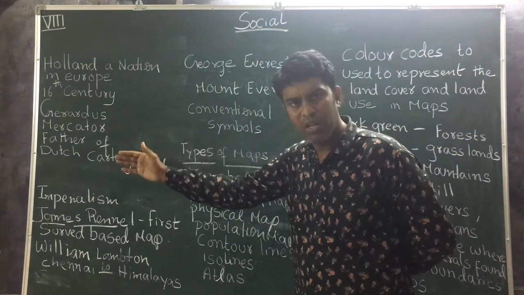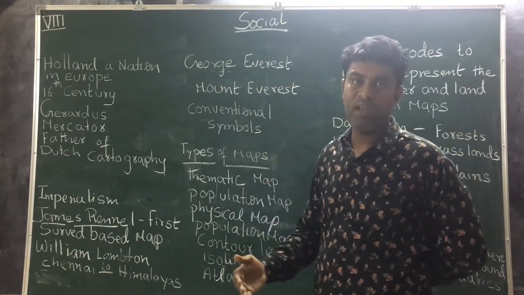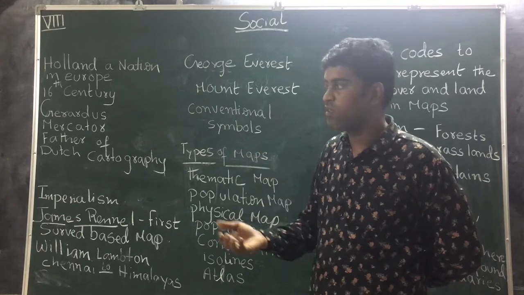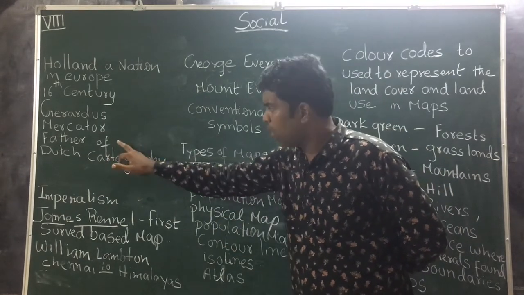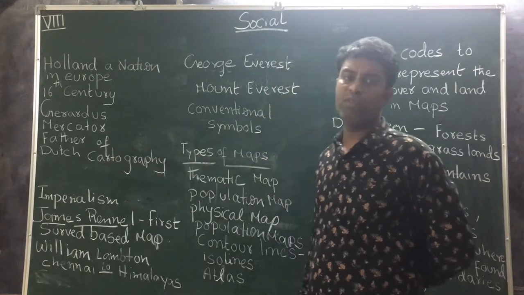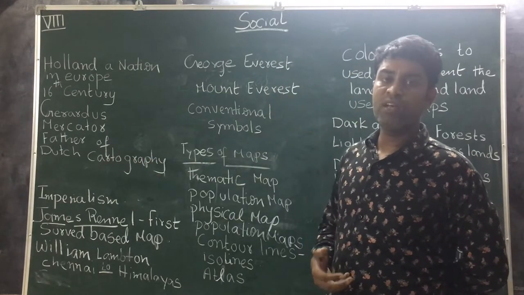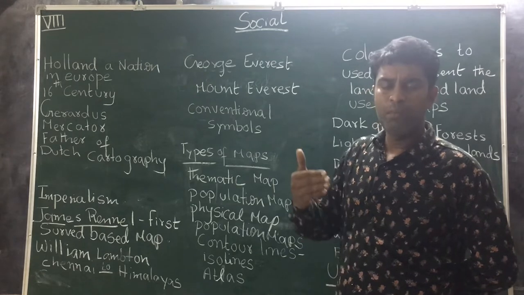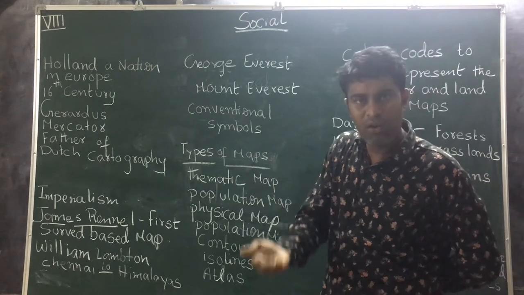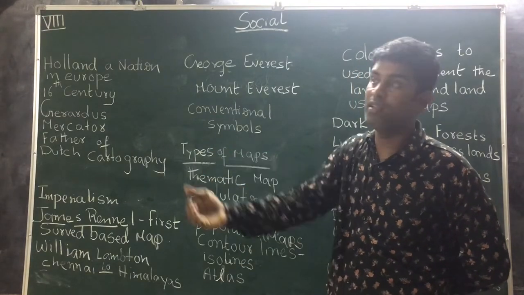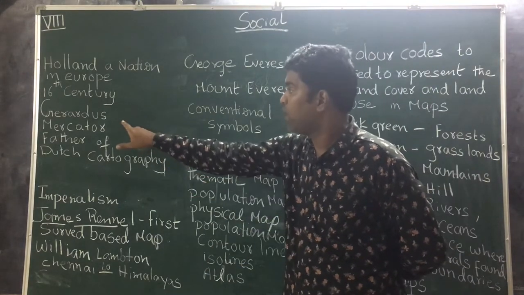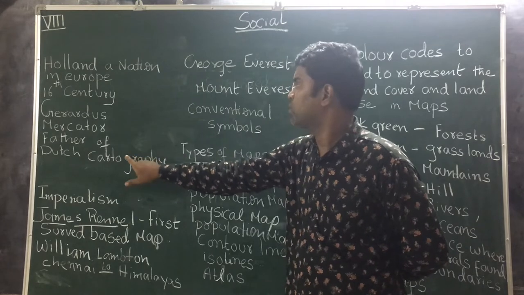Because of him only, so many advancements, improvements and inventions were made in the making of maps. That's why he is called the father of Dutch cartography.